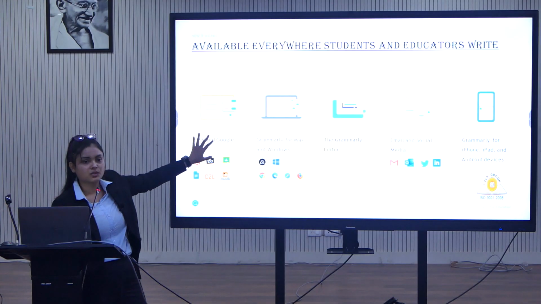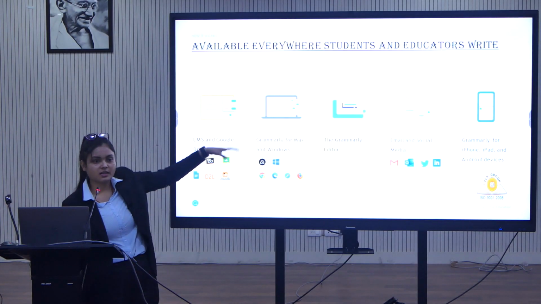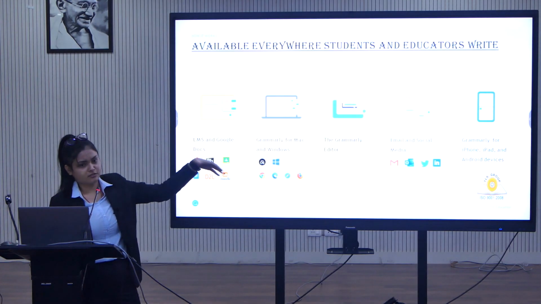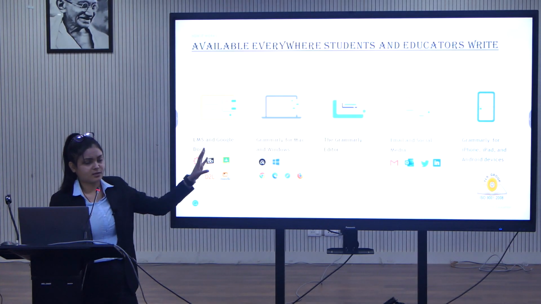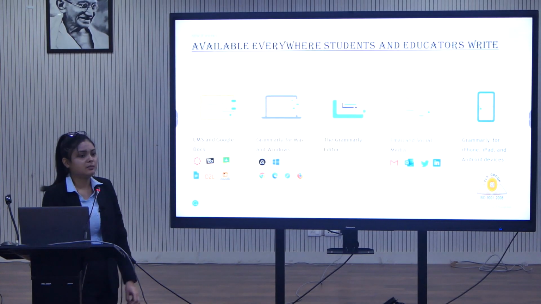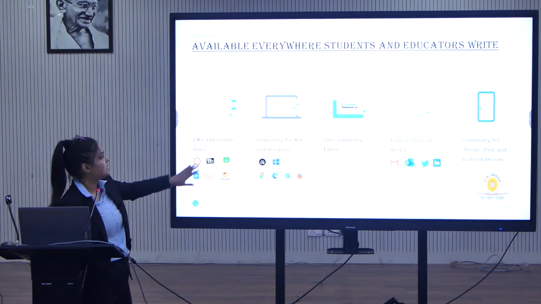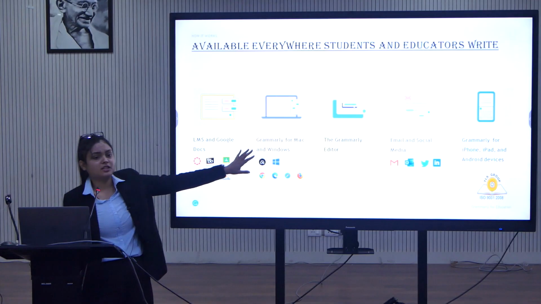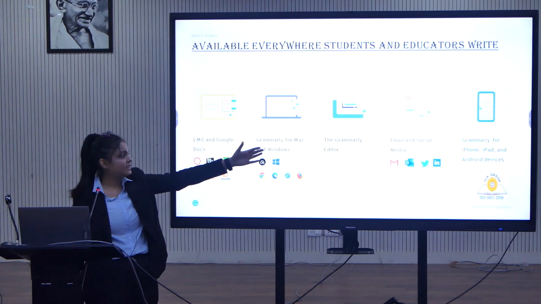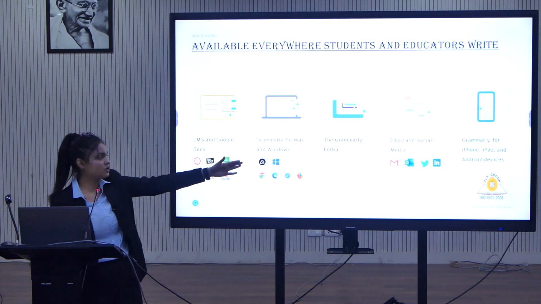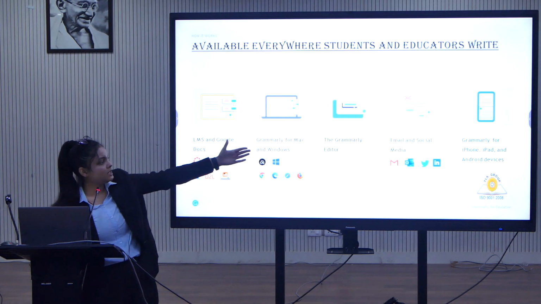From the apps, you can simply click and install Grammarly as a browser extension, Grammarly for Firefox, Grammarly for Microsoft Edge, and so on. Coming to availability, Grammarly is available on all platforms: LMS, Google Docs, Grammarly for Mac and Windows, the Grammarly editor version which we use on any search engine, then email and social media.